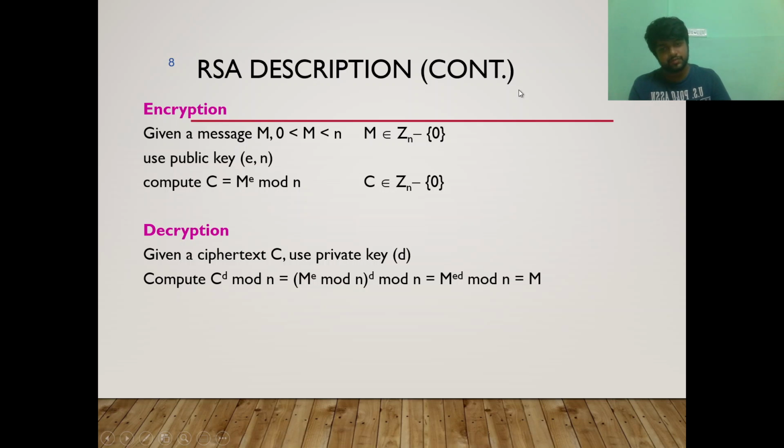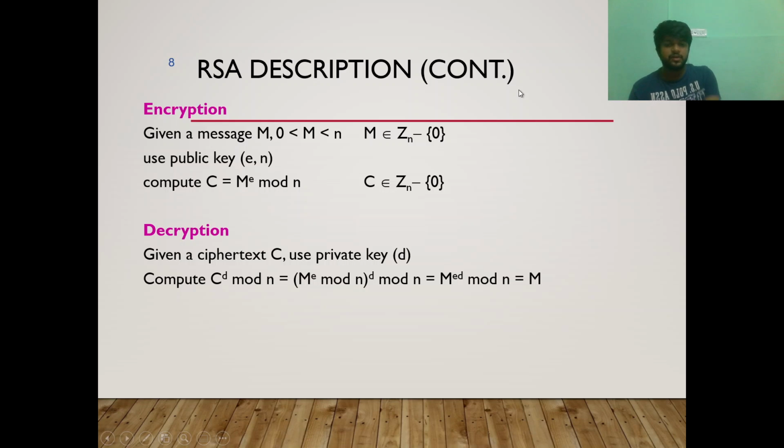We use the public key, e and n, which were the public keys we generated by that method. These public keys will be in the database. We will use those keys to compute c, which is equal to m, the given message, to the power e, mod n.